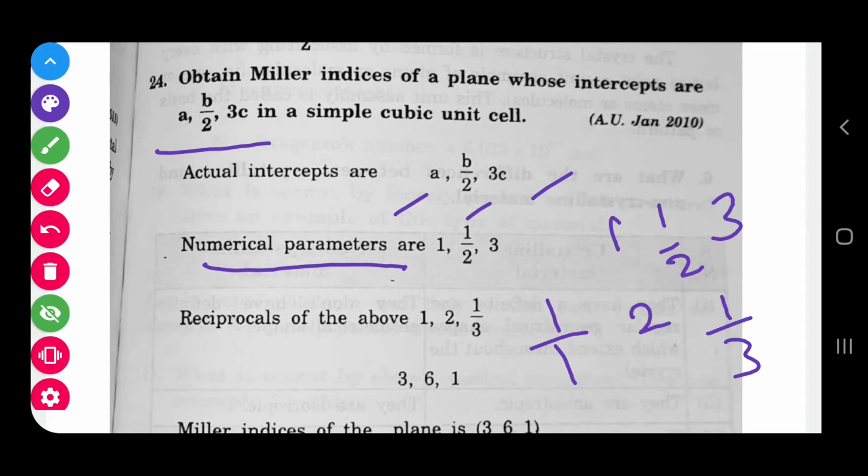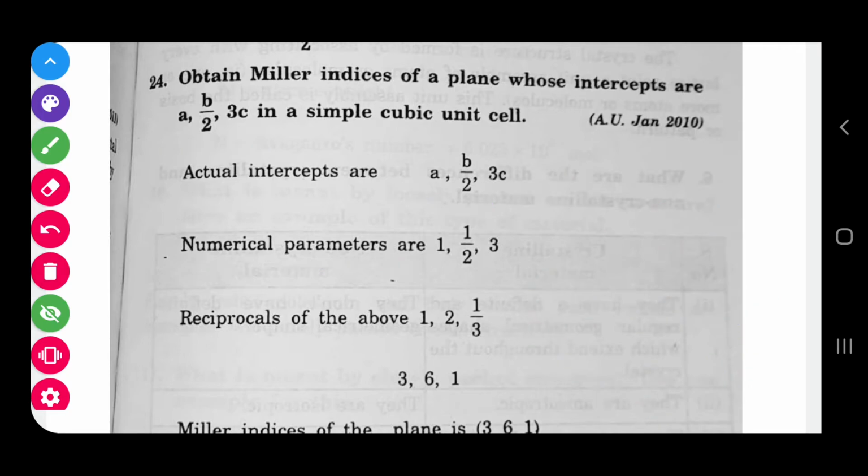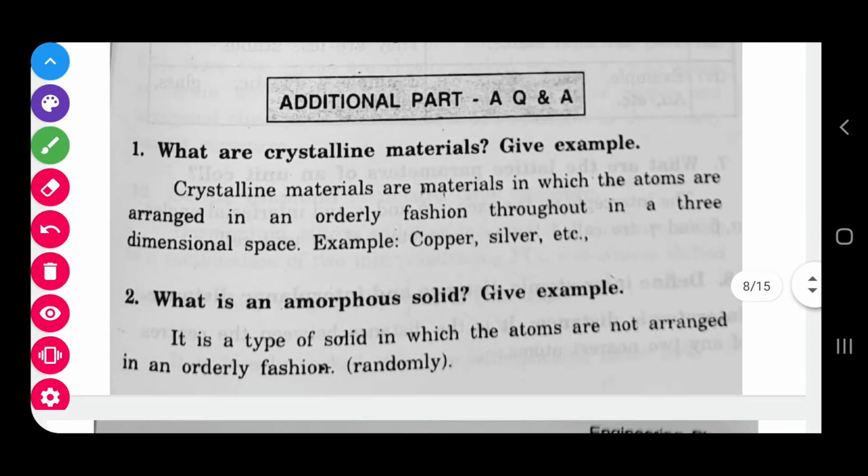And in the result, take the LCM. To get whole numbers, you have to multiply by 3. So you get 3, then 6, and 1. So 3, 6, 1. First write the intercepts, next write the reciprocals, and next take the LCM, find the whole numbers and write them within a set of parentheses. This is the procedure of finding Miller indices.